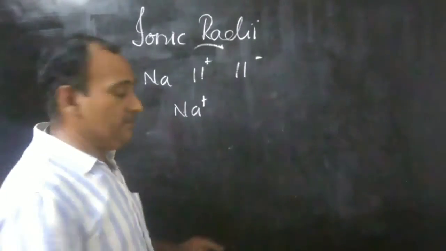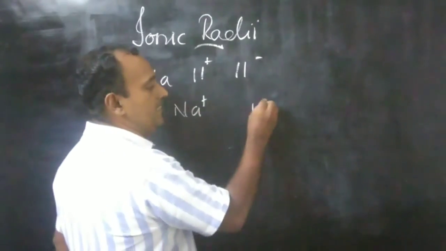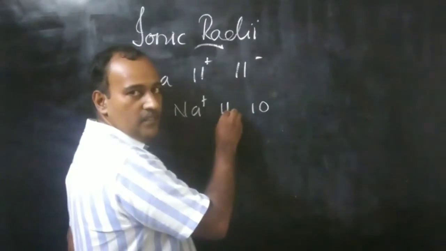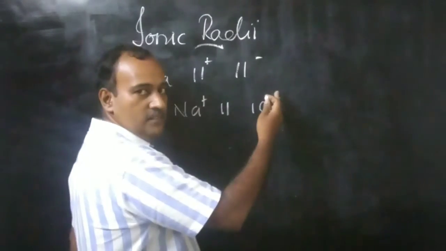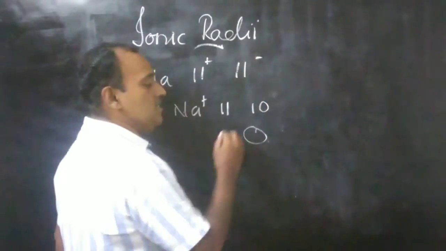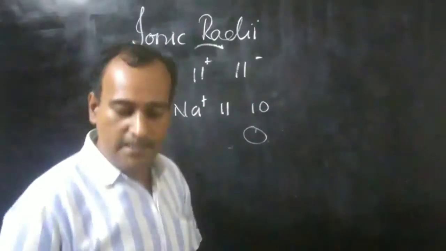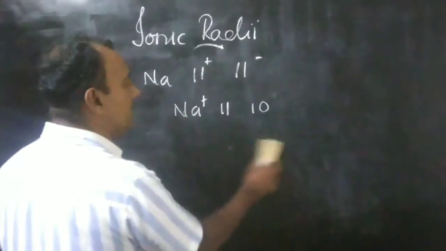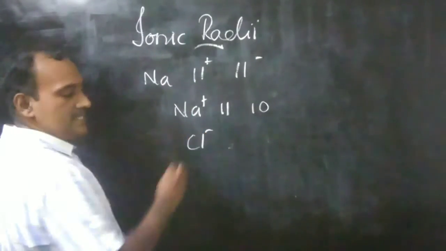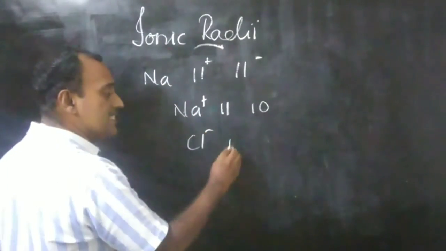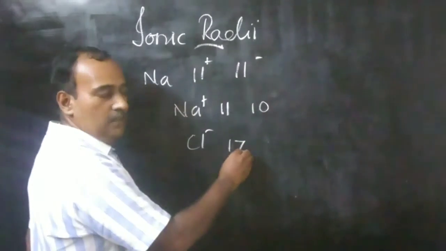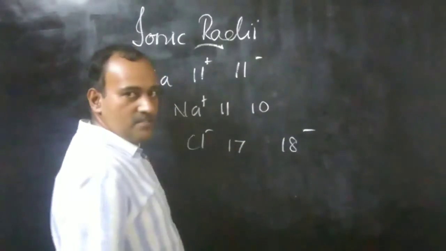The sodium ion has only 10 electrons, but 11 protons are there. More attractive force, so automatically the size is smaller. But at the same time, if we consider an anion, for example the Cl minus ion, it has 17 protons but 18 electrons.